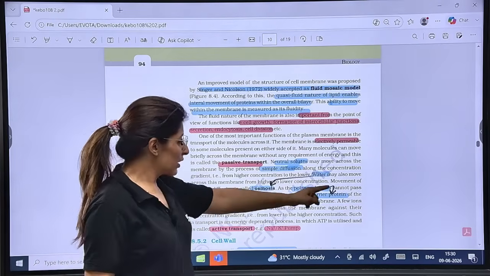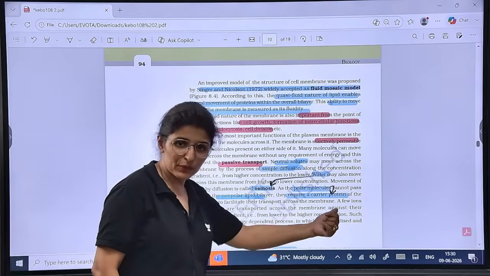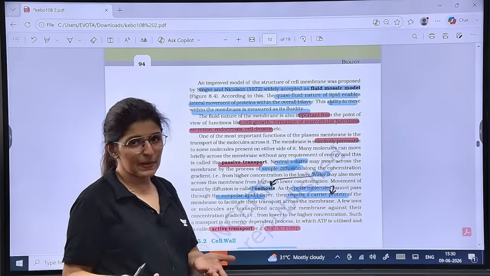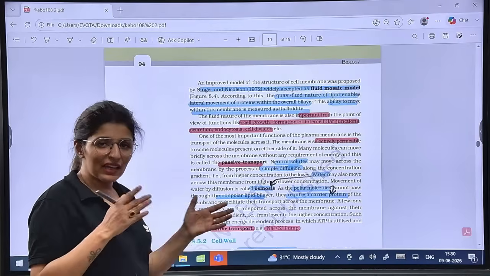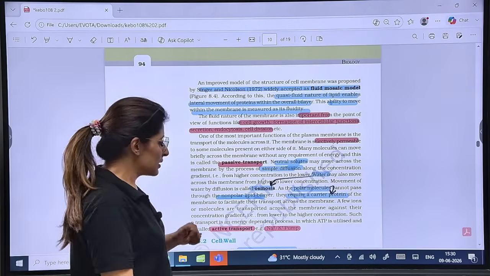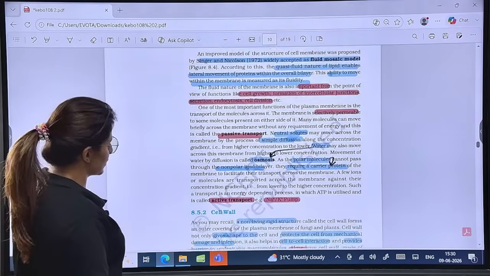So polar molecules cannot cross through the non-polar lipid layer, so they require a carrier protein. They are moving from higher to lower, hence it is passive, no ATP will be used, but they need a carrier molecule to take them from one layer to another. Is that clear? So it is known as facilitated diffusion. Please tell me these points are clear to all.